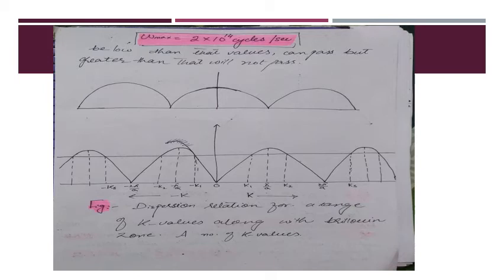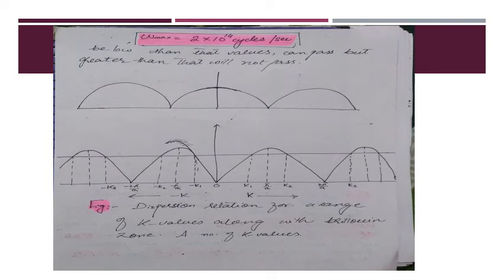As I have told before, the range will be between 0 and omega maximum, which is given here. Below that value, the omega value can pass and the lattice will behave like a filter, but above that it will not pass. I have depicted here a picture where the lattice is behaving like a filter at k equal to 0. We can see here the dispersion relation for the range of k values for the Brillouin zones.